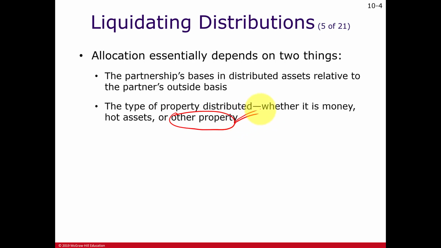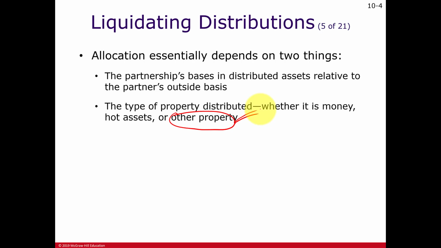This other property could be a building, could be capital assets like investments. And if it's a gain, what we're going to do is reduce the cost basis of these properties. So eventually when we sell the building or sell the investment, we're going to have a bigger gain because we postponed the gain at the time we had made this distribution.